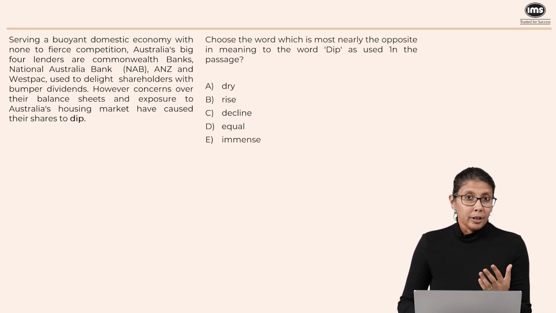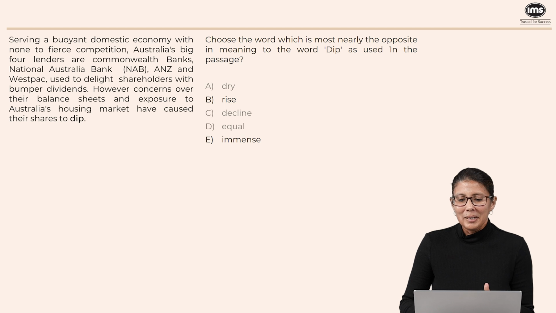Now, if you're looking for an opposite, we are obviously going to look for a word that says rise or increase. Our options are very easy to work with. Option A says dry. Now, unless we are interpreting dip in the sense of taking a dip in a pool of water, this is not going to be relevant. It's neither similar nor opposite. Let's eliminate A. B, rise, is in fact the opposite of dip. The share prices are falling. The opposite would have been the share prices rising. So let's keep B. Decline is the same as dip, so this can't be our answer. Equal is not the same as dip. It's in fact very different from dip, so can't be D.